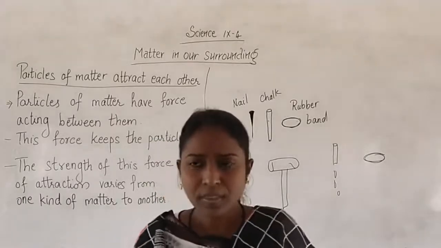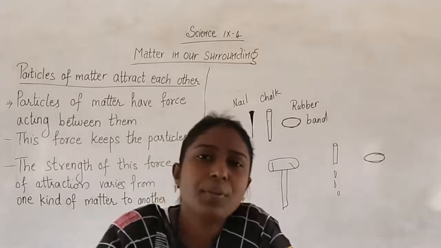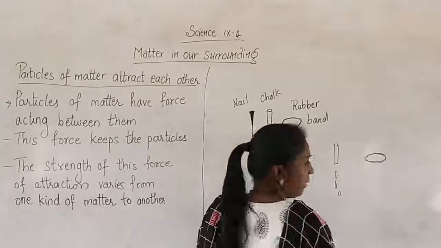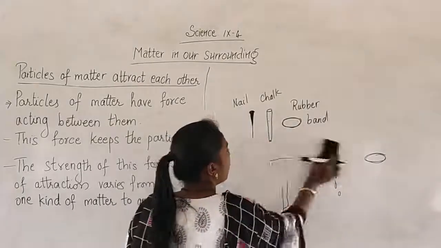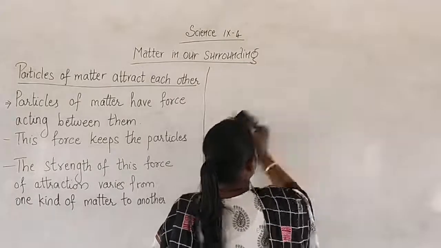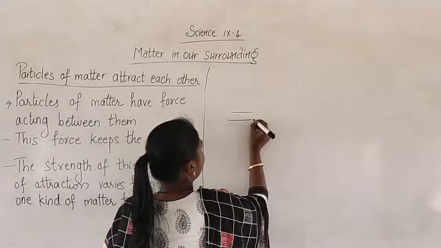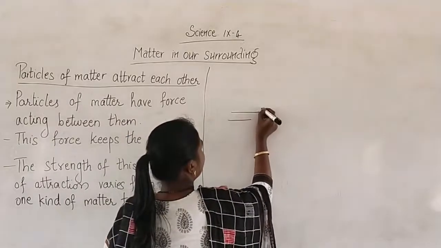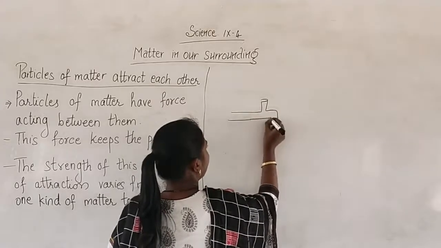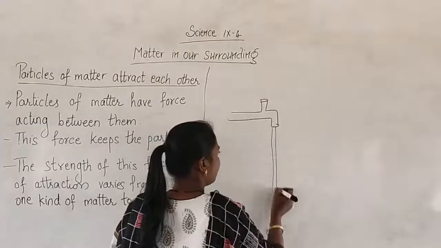Now one more example they have given, saying that the force of attraction between the particles of matter is different. If you take the example of a tap, you can see flowing water, or flowing sand. Now this is the tap, and the water is continuously falling.